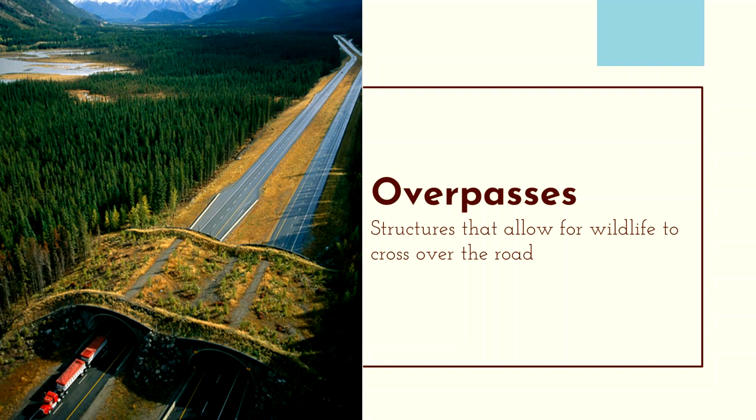Canada's first under and overpass structures were built in Banff National Park in 1997, including the one shown here. Early on, a lot of biologists and citizens were quite skeptical of the project. Many people believed that it was a waste of taxpayer dollars to build structures that wildlife would never use. Others thought they would be used by wolves and other carnivores to easily pick off prey. However, over 20 years of data has suggested that the project was a success, and more under and overpass structures have been constructed in the mountain parks.